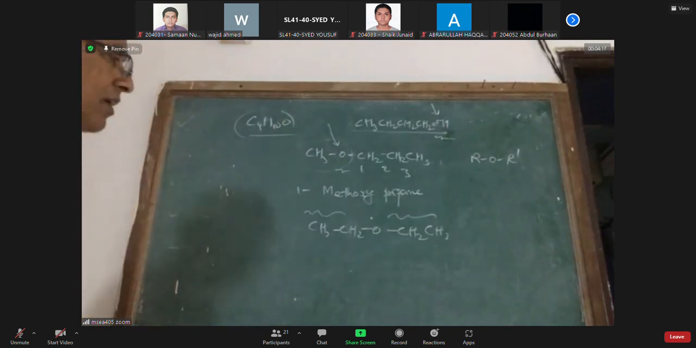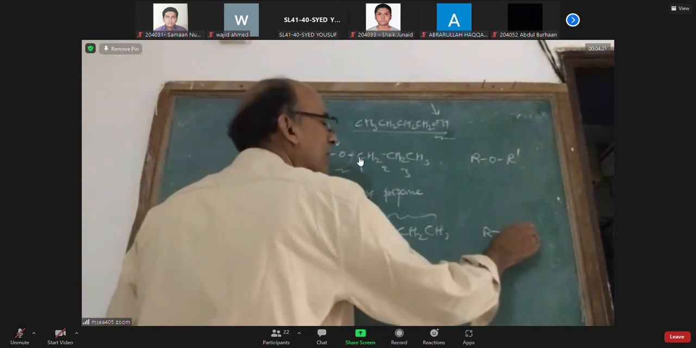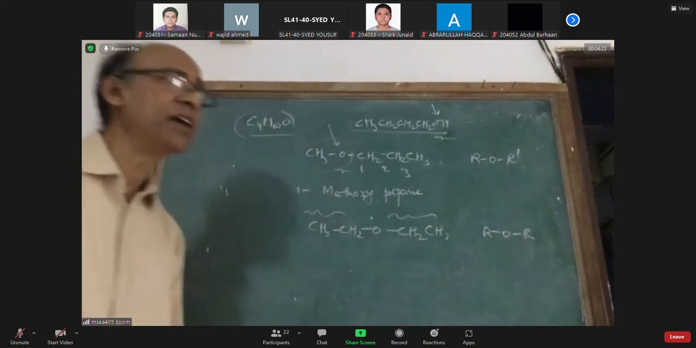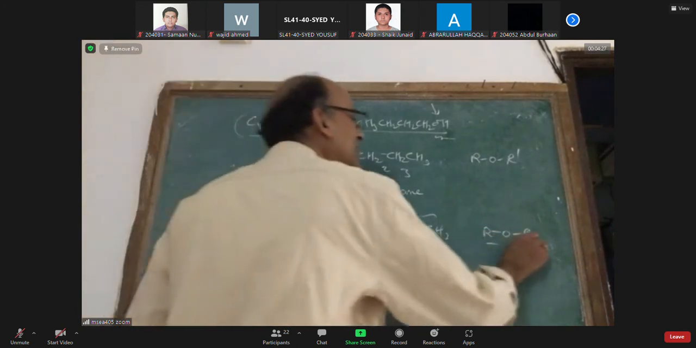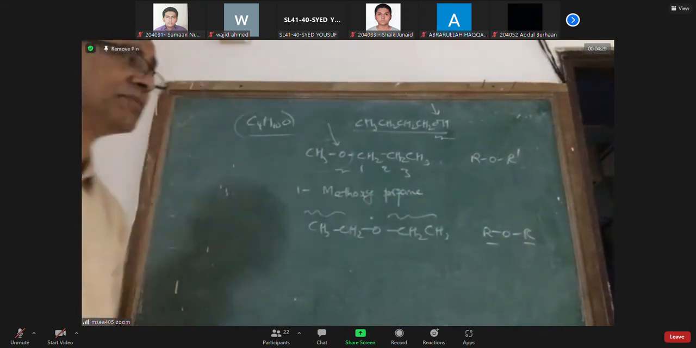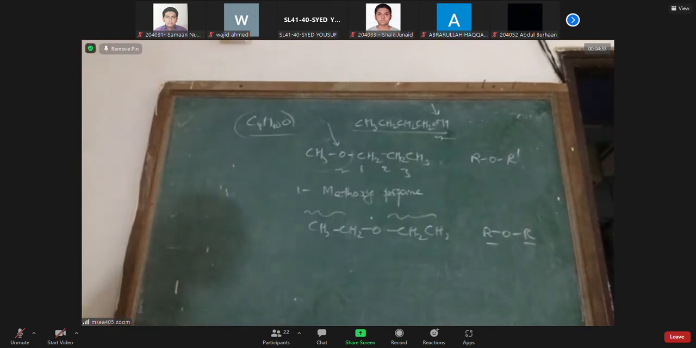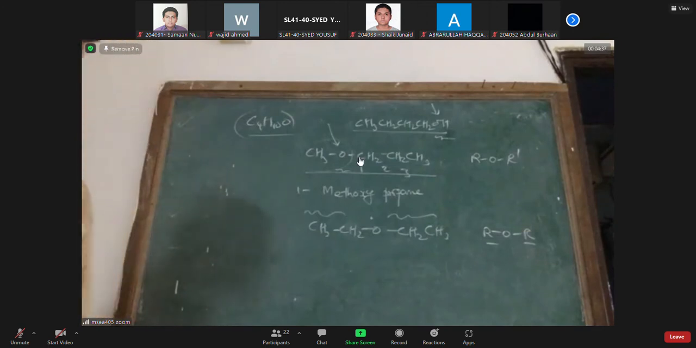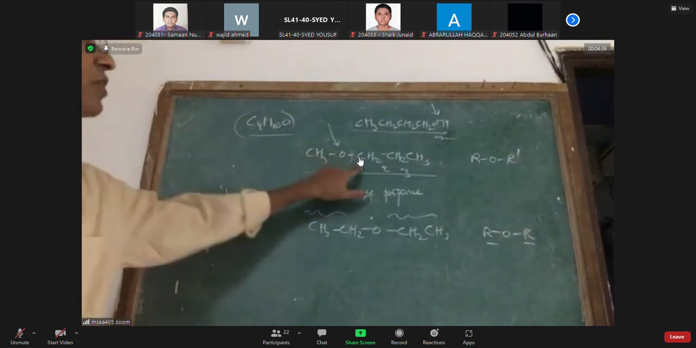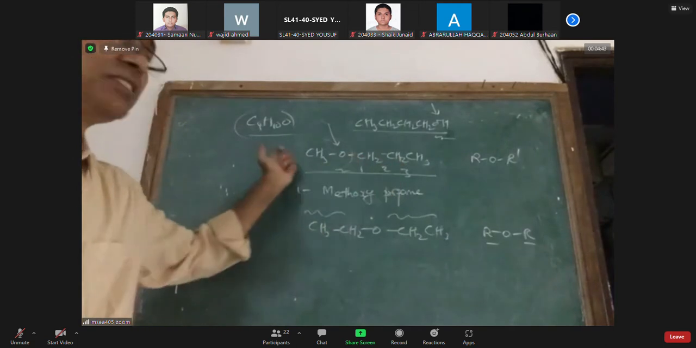Sir, but R and R' should be different, no, sir? Not necessarily. Here they are the same. If they are different, it is called a mixed ether. If they are the same, then it is called a simple ether. It is a simple ether, ethoxyethane. It is a mixed ether, methoxypropane. Sir, it is 1-methoxypropane. You can't call it propoxymethane.